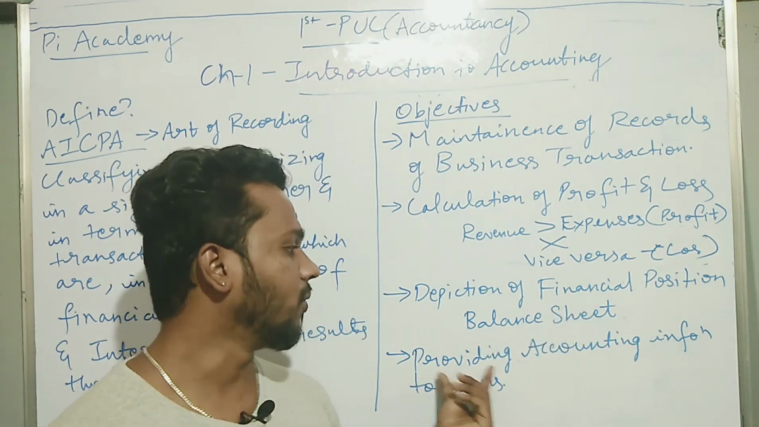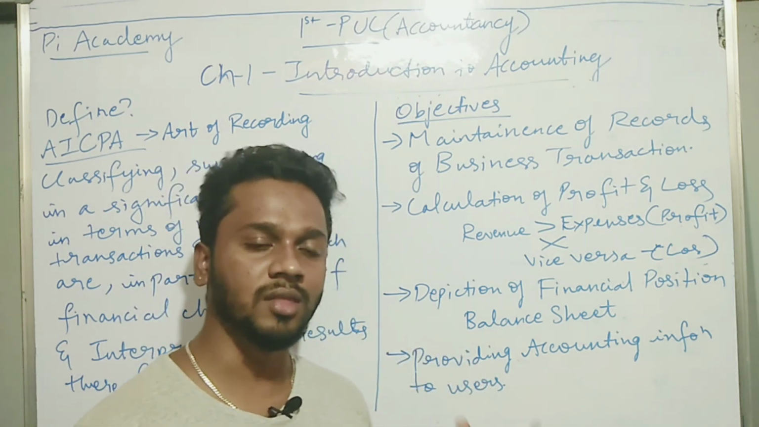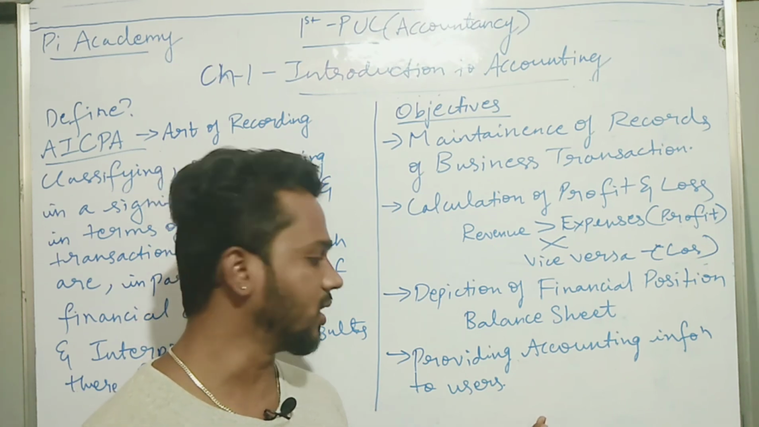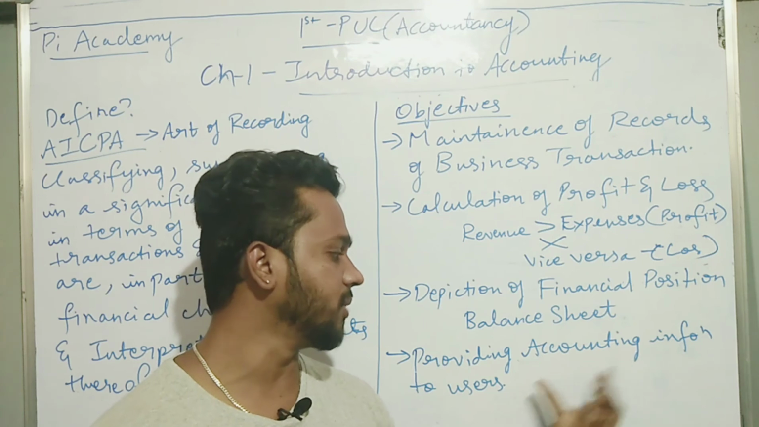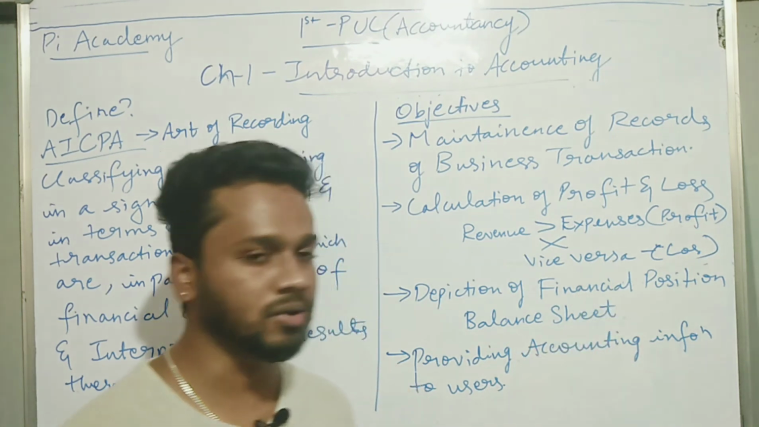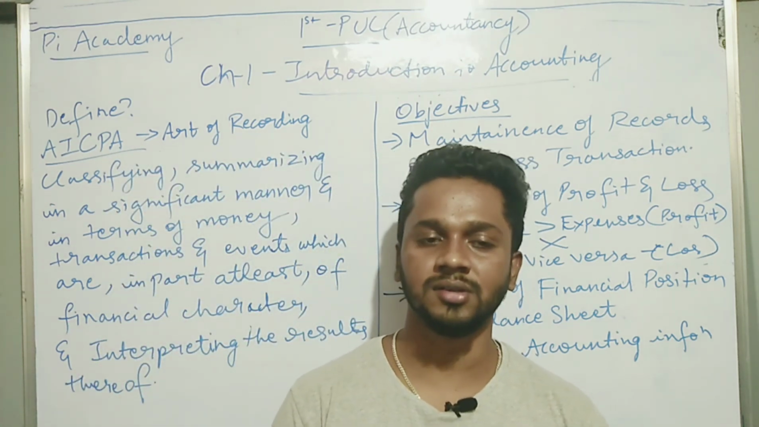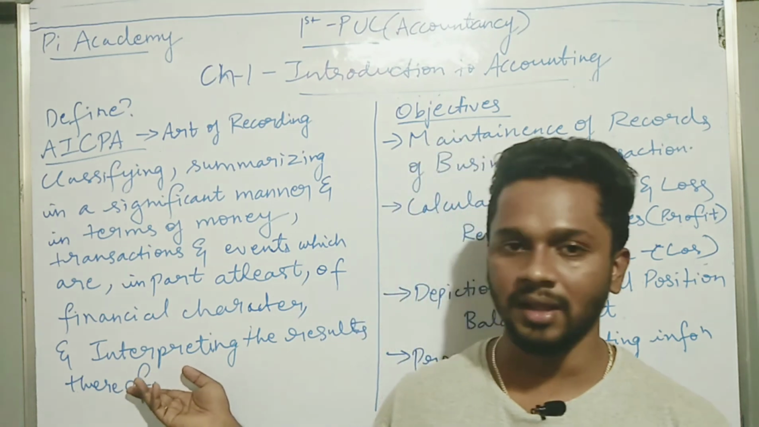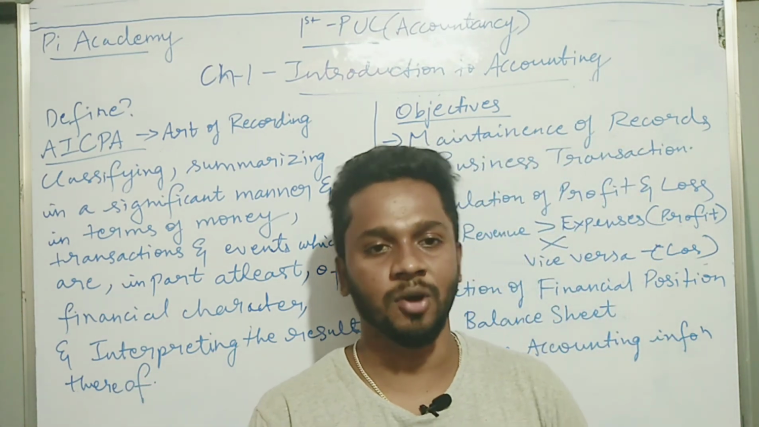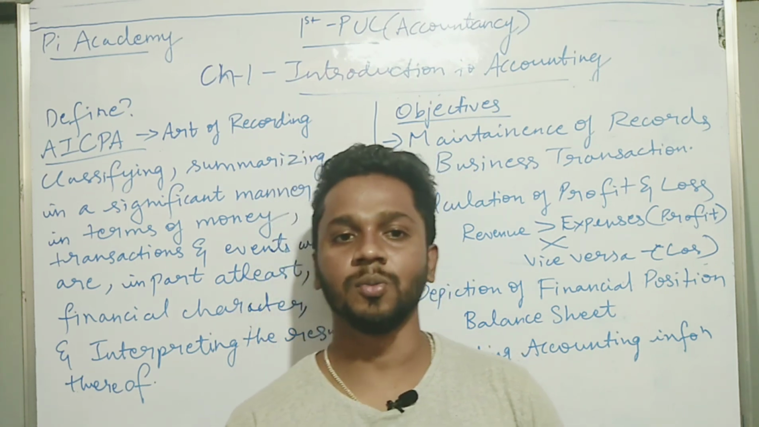Then providing accounting information to the users. In the previous chapter also we learned that. It is also one of the main objectives of accounting: it should provide accounting information to its users, whether external users or internal users. So this is all about the objectives. I hope you understood the introduction to accounting, and we learned the meaning and then the objectives. In the further class we'll learn the remaining topics under the first chapter, introduction to accounting.